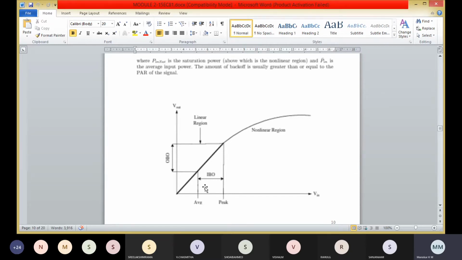Here the power efficiency of a high power amplifier can be increased by reducing the power of the transmitted signal. Here the efficiency of a high power amplifier can be increased by reducing the peak to average ratio of the transmitted signal.